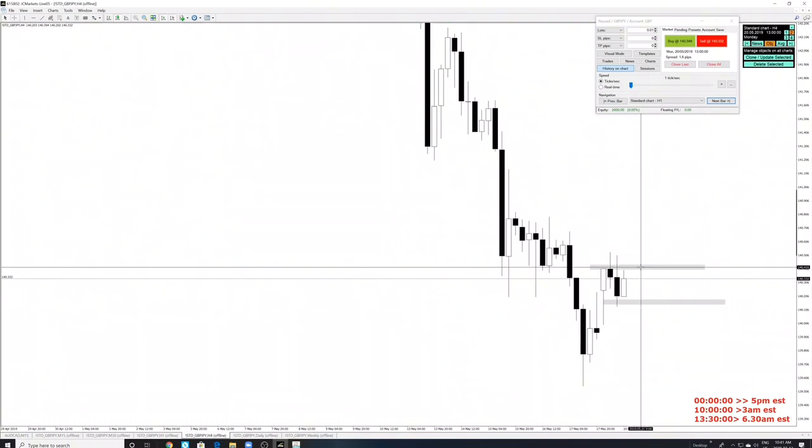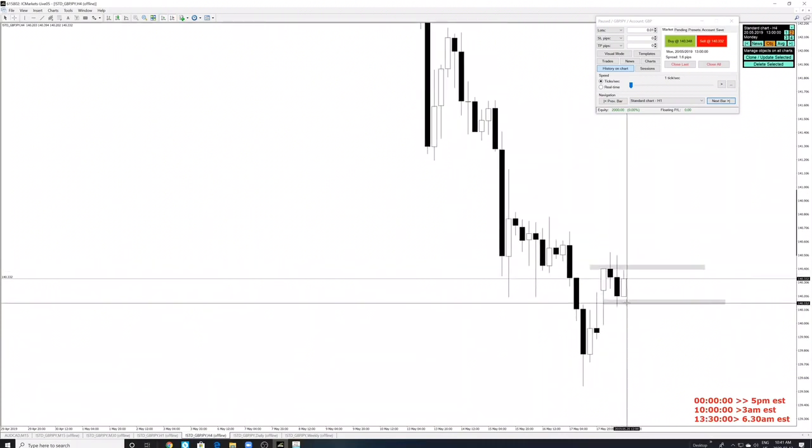And now we want to measure this range. This is a 25 pip range. Whenever you're looking at a chart, you're identifying the most recent resistance, and then the most recent support. So resistance is at 140.420. Support is at 140.150.